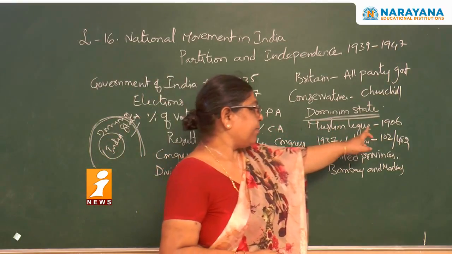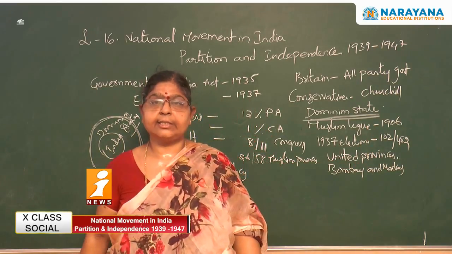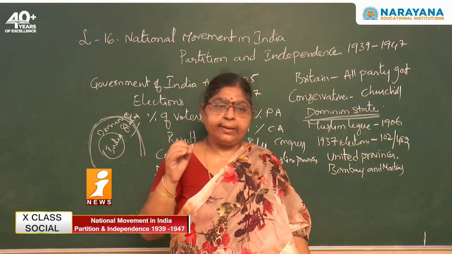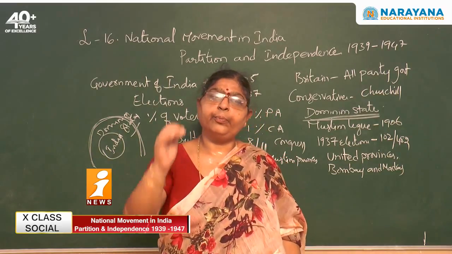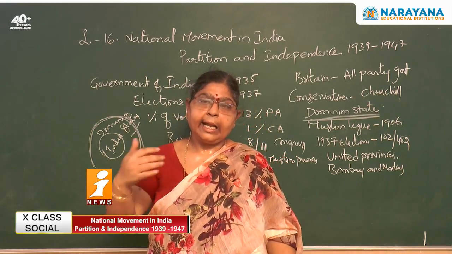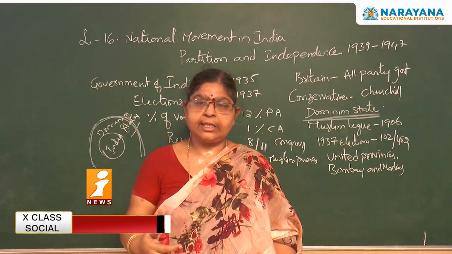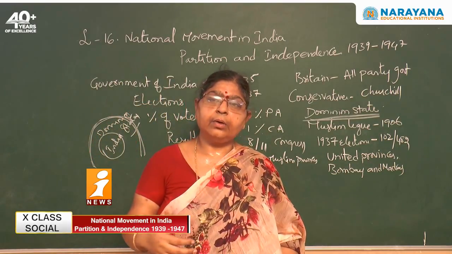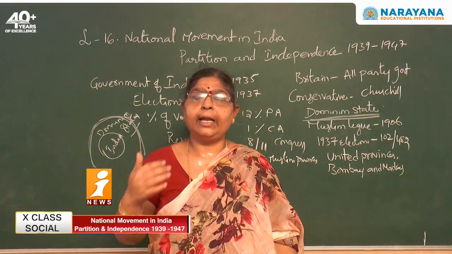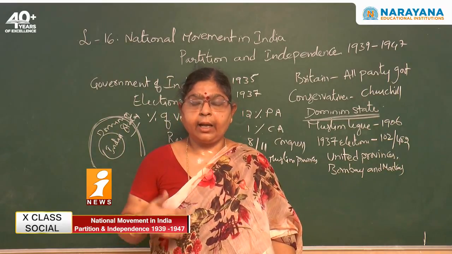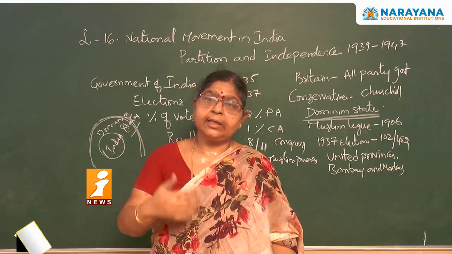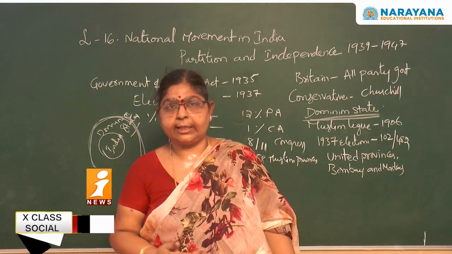The Muslim League was established in the year 1906 to represent the interest of the landlords of UP, the United Provinces. They wanted to represent the interest of the landlords, that's all. But they did not represent the Muslims. They did not feel like that.